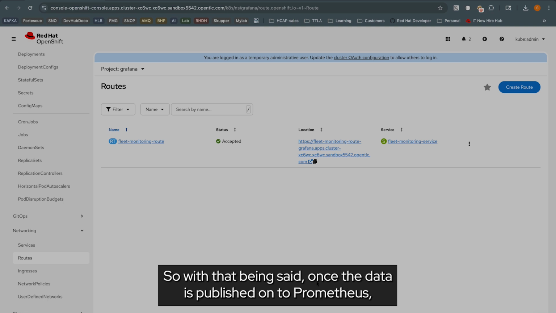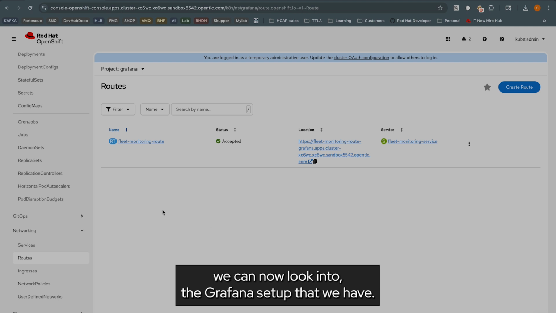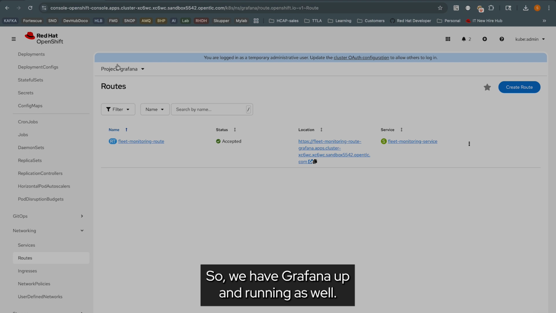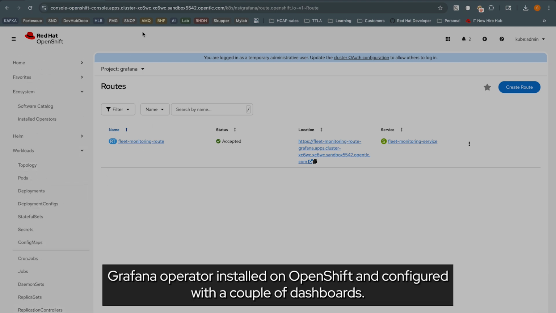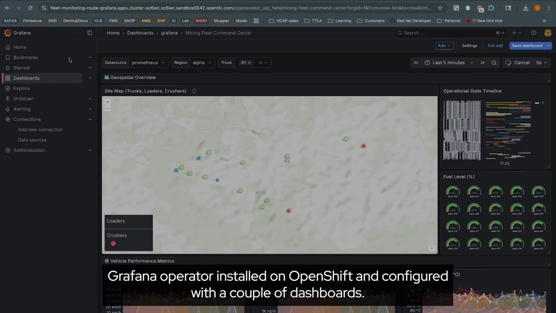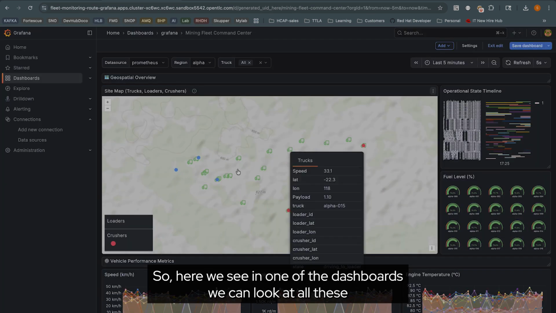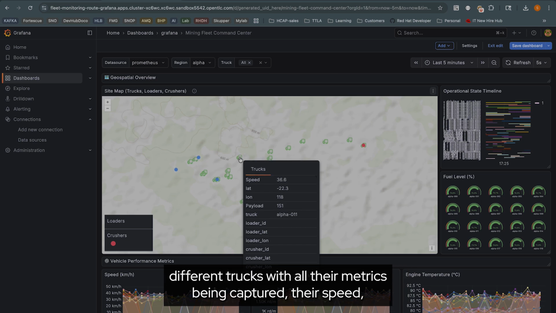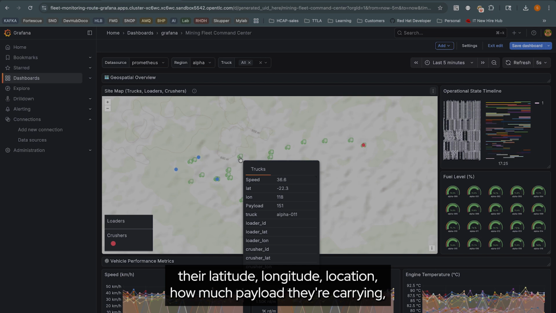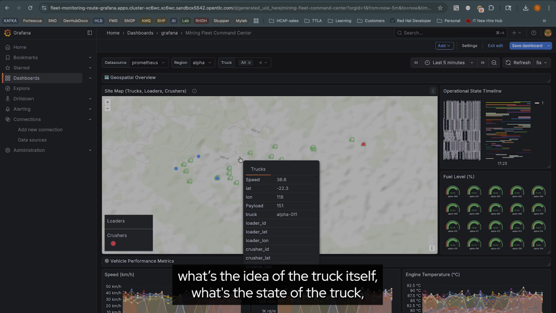So with that being said, once the data is published onto Prometheus, we can now look into the Grafana setup that we have. We have Grafana up and running as well, with the Grafana operator installed on OpenShift and configured with a couple of dashboards. Here in one of the dashboards, we can look at all these different trucks with all their metrics being captured: their speed, their latitude, longitude, location, how much payload they're carrying, and the ID of the truck itself.